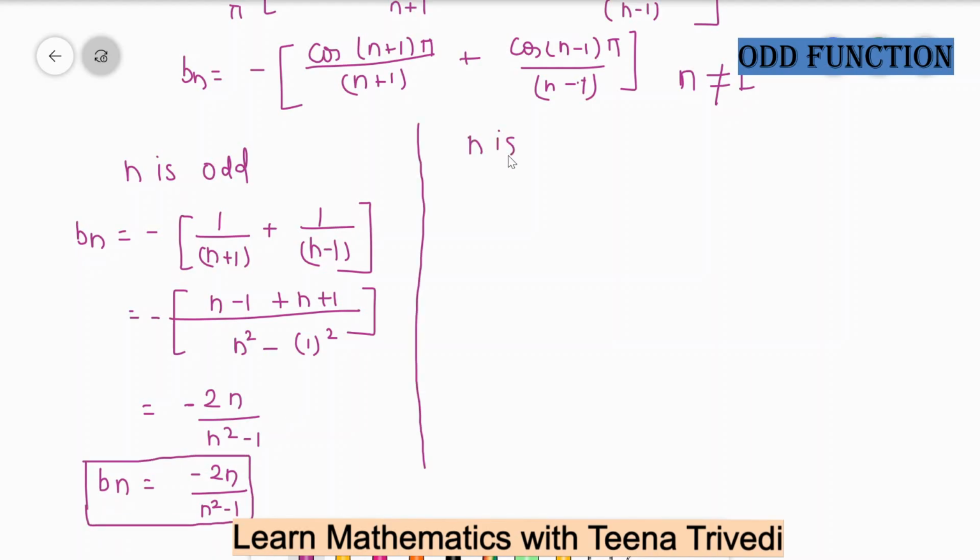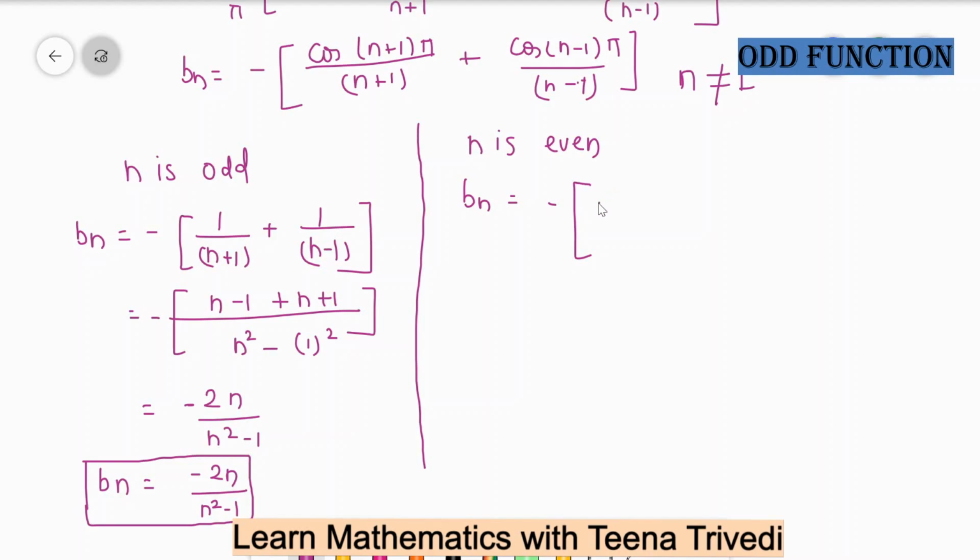When n is an even number, your value of Bn is equal to minus, this is even plus 1, which is odd. So this value will be even plus 1, which is equal to an odd number, and it is like cos pi, cos 3 pi, cos 5 pi.